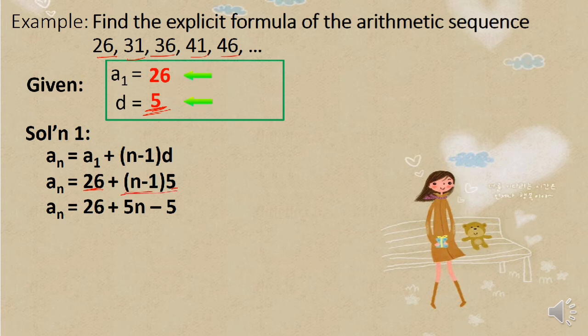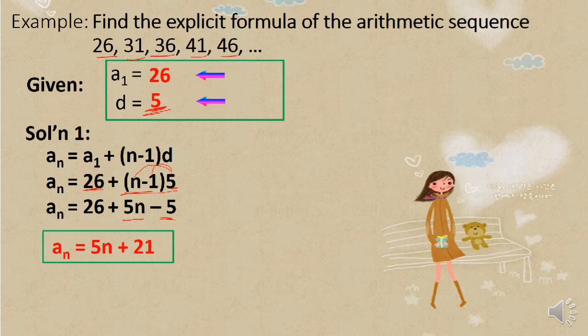So 5 times n is 5n. 5 times negative 1 is negative 5. And then positive times 5n is positive 5n. Positive times negative 5 is negative 5. Then, combine like terms. In this case, 26 minus 5 is 21. Therefore, the explicit formula for the given sequence above is this one. A sub n equals 5n plus 21.